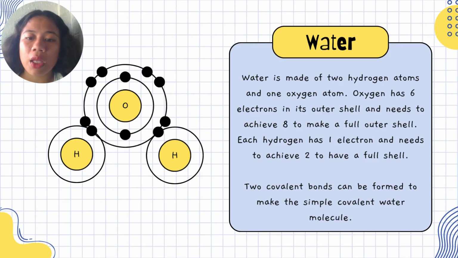So what the elements will do is that they will share their electrons. The two hydrogen each will contribute 1 electron to the oxygen so that the oxygen will become balanced and be satisfied. At the same time, they themselves will make themselves balanced. So that is a very simple example about covalent bond.